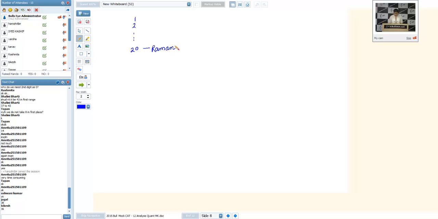Now when Raman counted backwards, he found that his friend Suresh was the 10th person and there are 8 people. His friend Suresh is standing here. So by taking this case, how many people are there? 20 plus 8 plus 10. But that is not the only answer. We can take this arrangement as well.